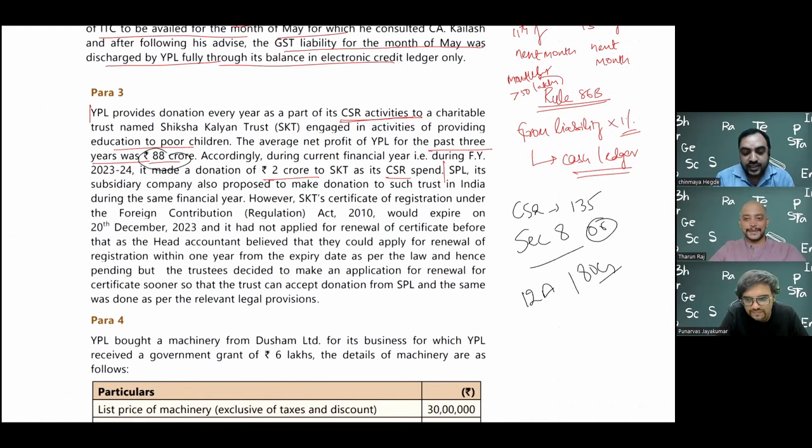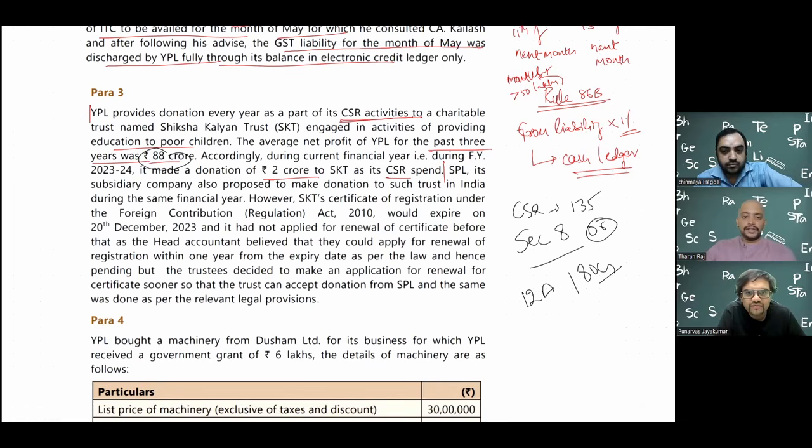One question: will that renewal fee, the amount you pay, be significant? Because from the accounting angle, should I recognize it over a 5-year period or 1 year? It is 5,000 rupees, so it will not be much of a thing. So here, 20th December 2023. Basically, you can apply only 6 months before. December means 6 months before would be around July, August. From there only you can start, but if you don't do it within that time, gone.